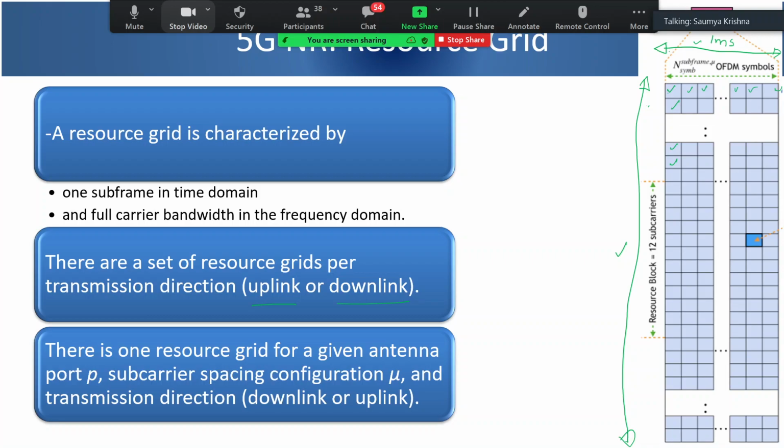Then one resource grid can be allocated to many users, or even a single user. If I am the only user in a cell, the entire time and frequency resources can be allocated to me. If there are many users, then depending upon the subscription level, where I am, and how good my signal quality is, particular resources can be allocated.